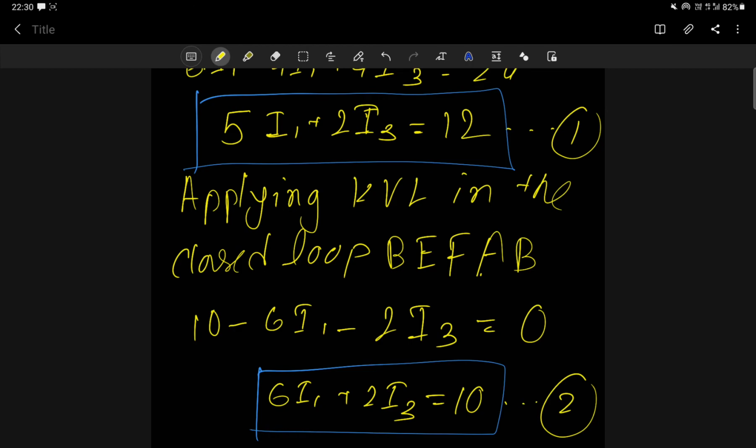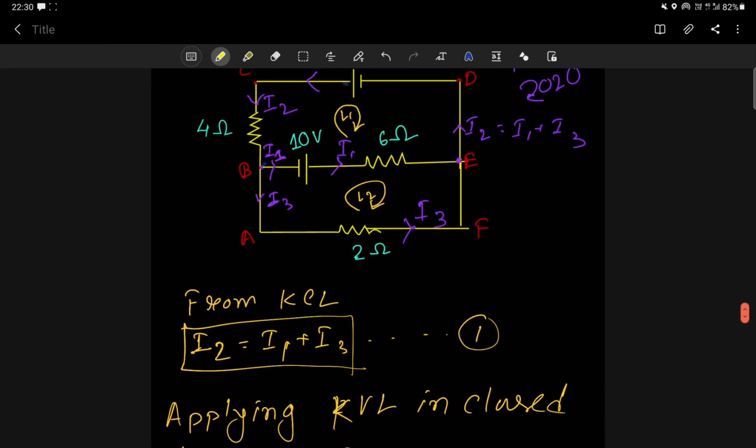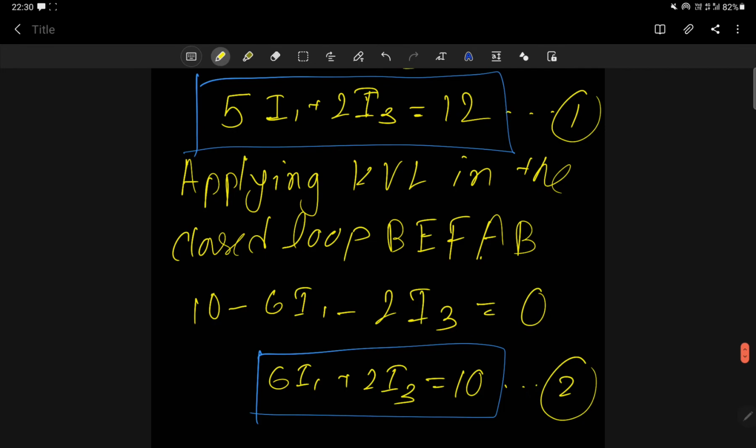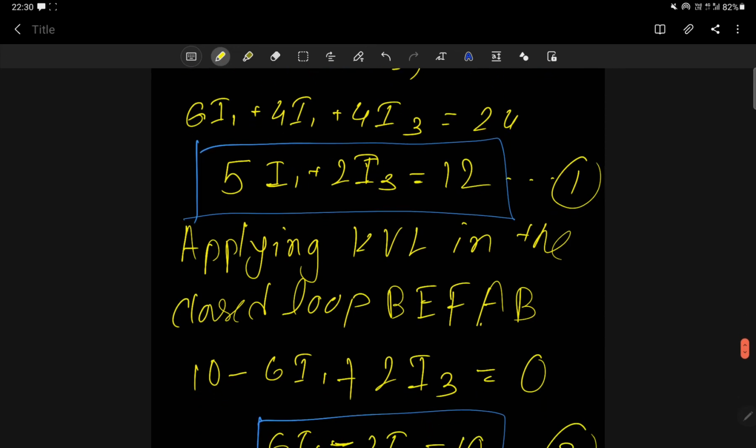Did I make some mistake? I think so. 2 I3 will be positive because I am moving from A to A and current is moving in the opposite direction. So 2 I3 is positive. That means 6 I1 minus 2 I3 is equal to 10, correct. Sorry for the mistake. Then I just have to add these two equations.